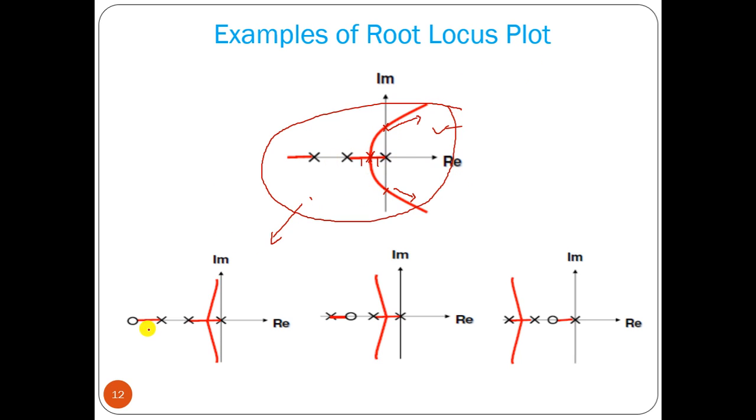Now, if we include one zero in that plot, then we can see that the system becomes stable. This is not absolutely stable, it is a relatively stable system. After these two points, what is the value of k? At these two points, if we increase k greater than that, then it becomes unstable. That is a relatively stable system. Now this can be absolutely stable, it is not crossing the imaginary line. If we take the zero here, you can see this is the plot. So this is also an absolutely stable system. We can find that out from the root locus.